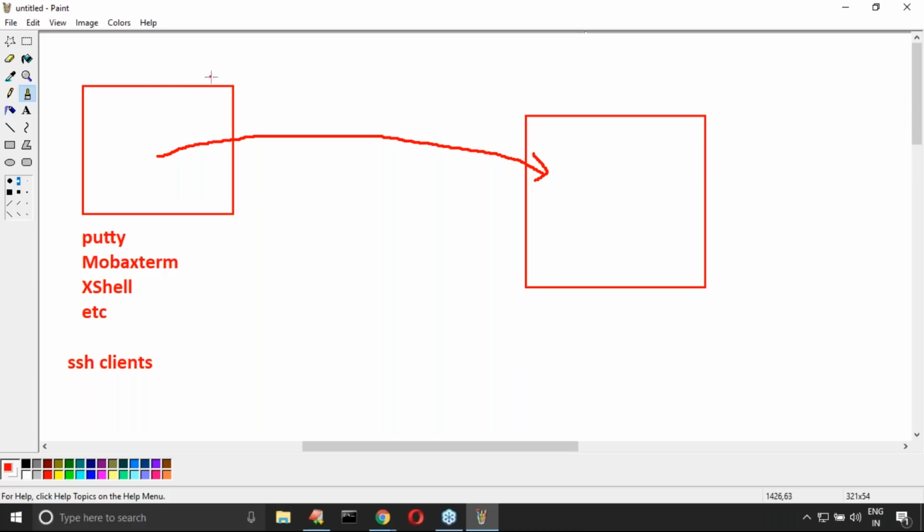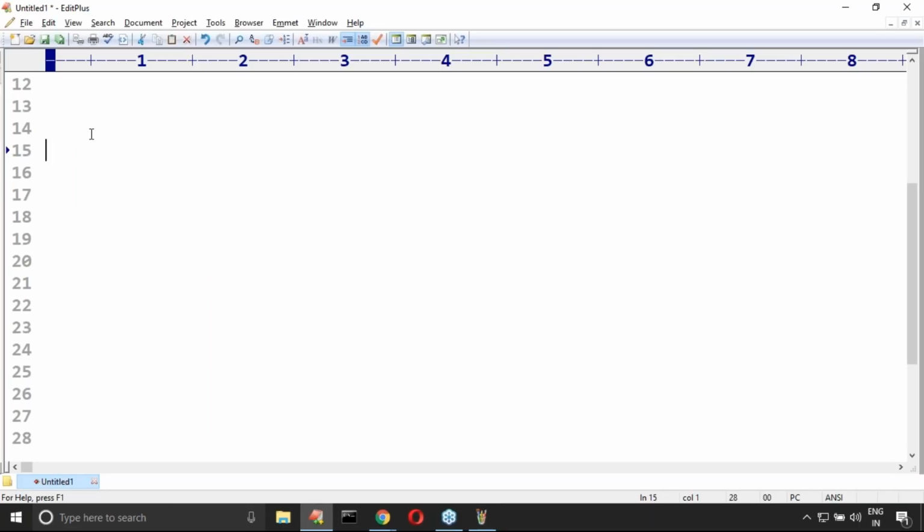Now my question is how I can install Putty. If you want MobaXterm and XShell, I covered them in our regular classes. Just let me show how you can install Putty. Sir, what is Putty? Please confirm. What is the purpose of Putty, sir? Yes, it is an SSH client.